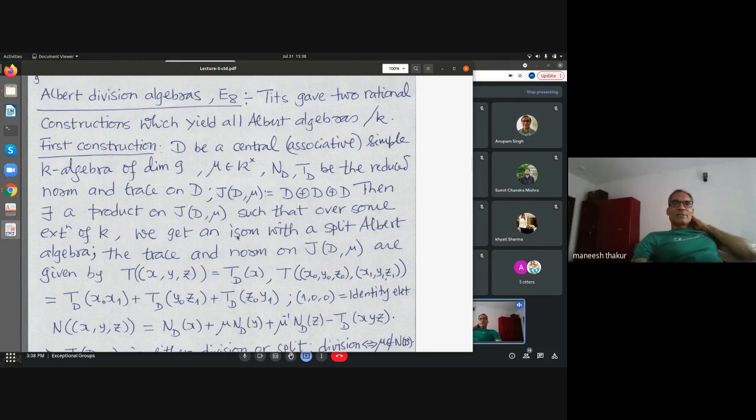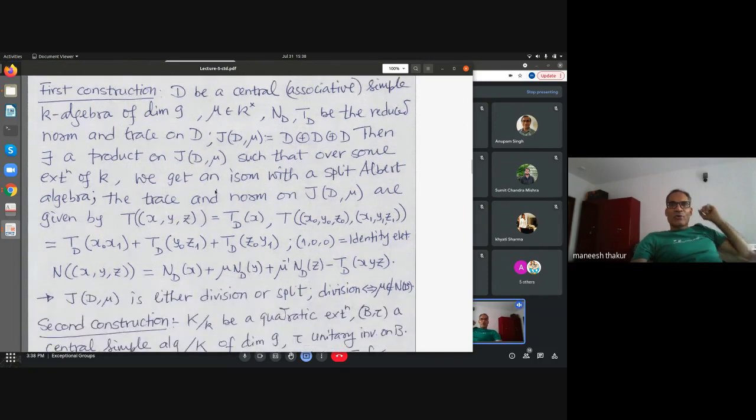Okay, so let me say a few things about E8 here. I'm not going to say too many details. There is a construction due to Tits, called the first and second constructions, which yield all Albert algebras. I do not want to go through the details here. Typically, you have a degree 3, or equivalently 9-dimensional, central simple algebra D over K, and you pick an invertible scalar.